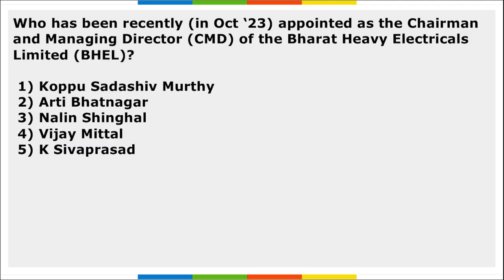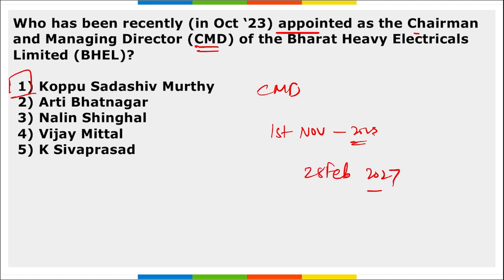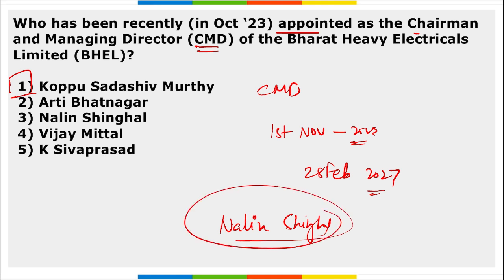Next, who has been recently appointed as the chairman and managing director of Bharat Heavy Electricals Limited? So, who has been appointed here? He will be K.S. Murthy. Kopu Sadashiv Murthy has been appointed as the chairman and managing director of BHEL. He will be in this position from 1st of November 2023 till 28th of February 2027 or until any further orders. He will be succeeding whom? He succeeded Nalin Singhal. Right? He succeeded Nalin Singhal.